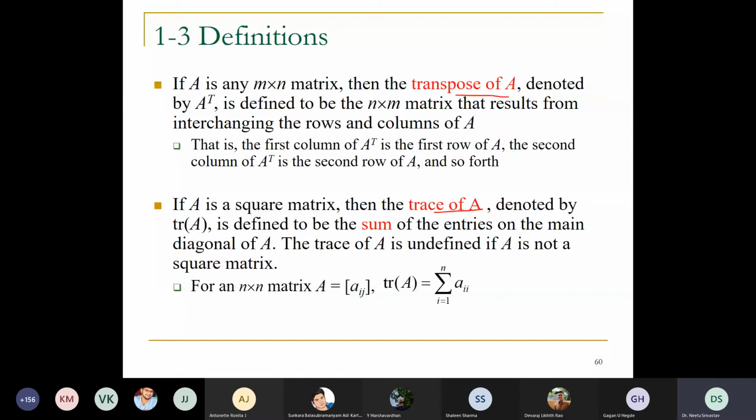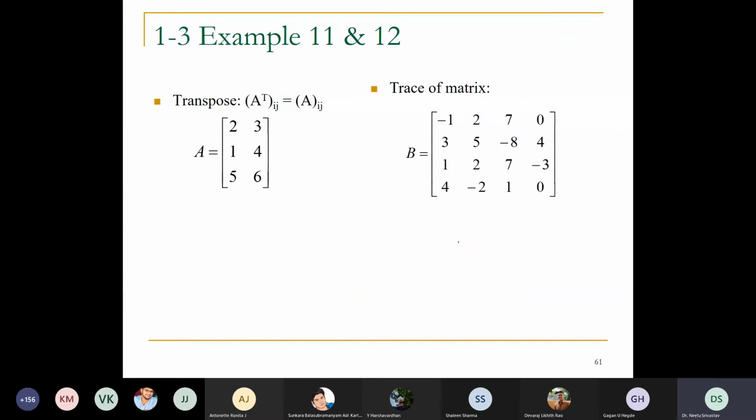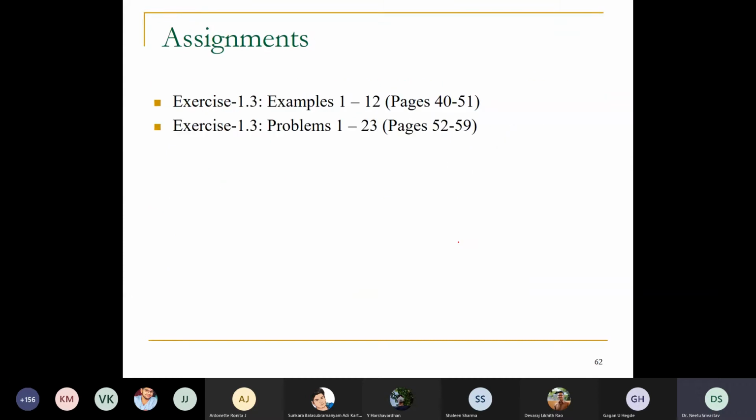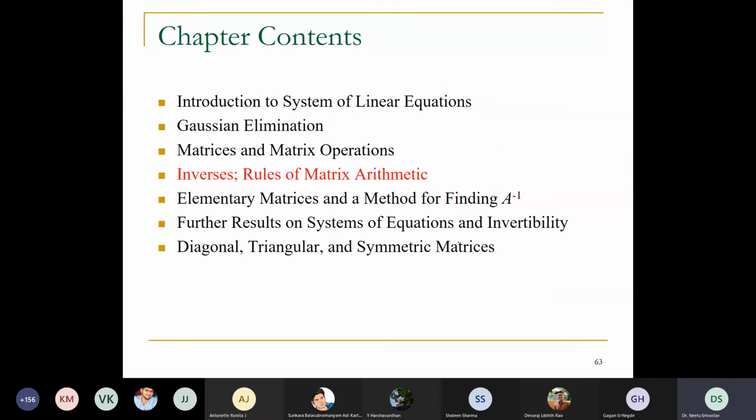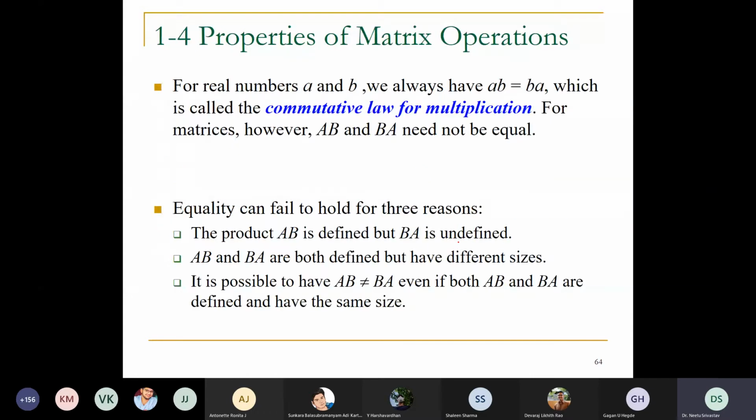If they study matrix algebra, they should be aware of that. These things need not be explained again after completing the course for matrix algebra. And all these commutative laws and all, you should be aware of.